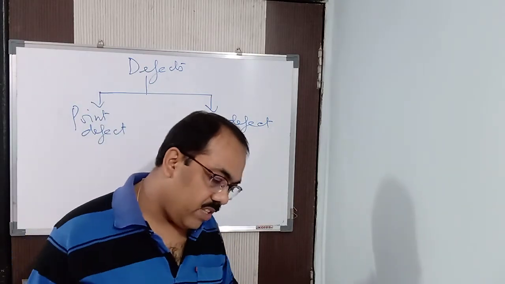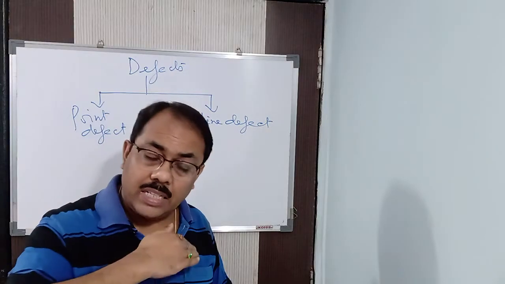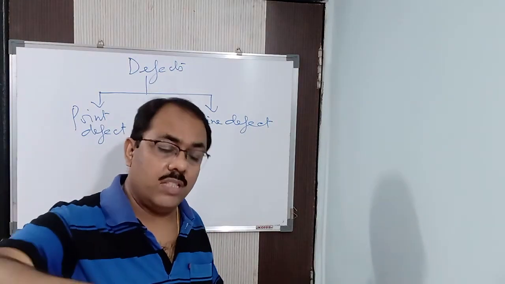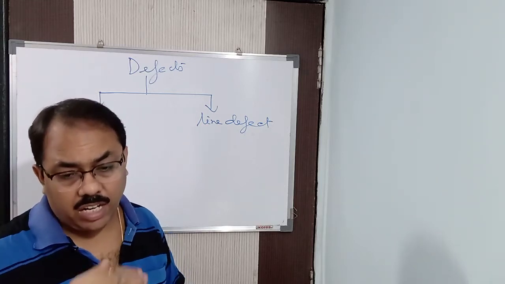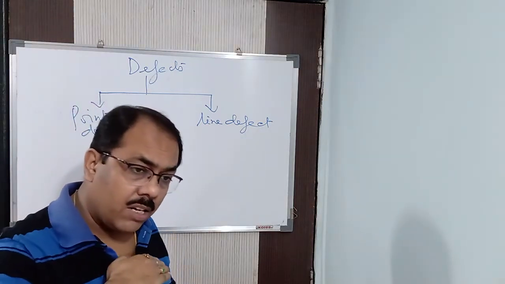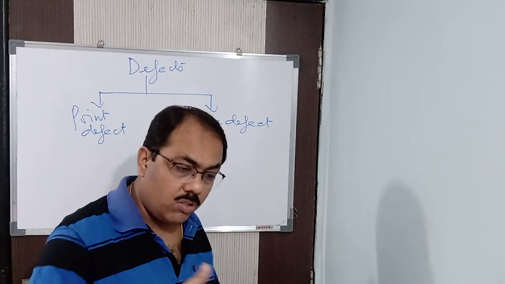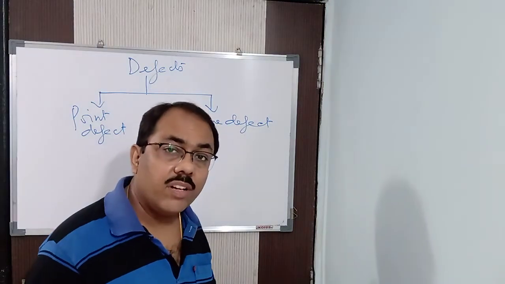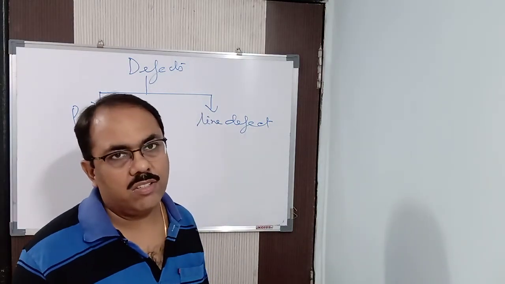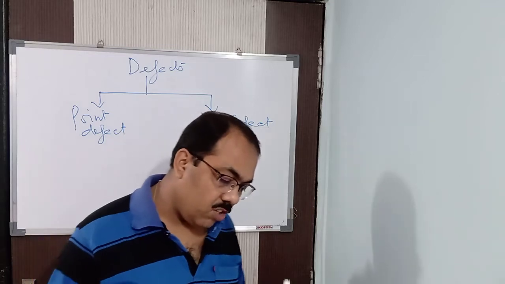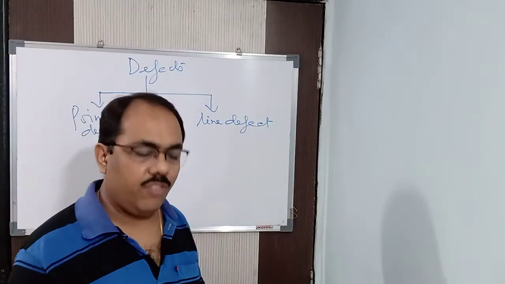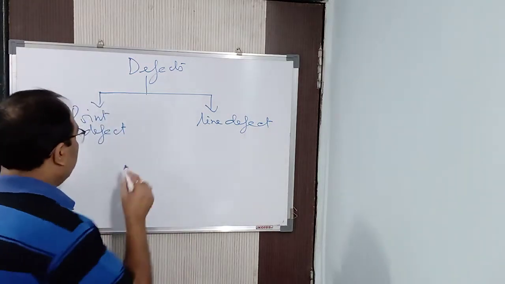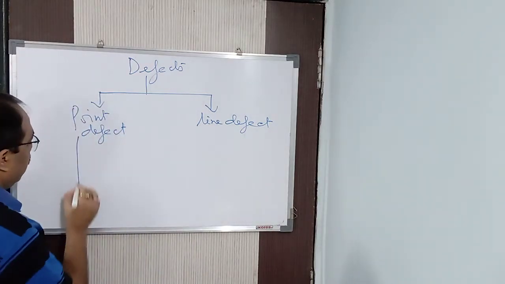But if these deviations or irregularities exist in the entire row of lattice points, throughout the lattice points, then that defect is called a line defect. Now we do not know much about the line defect, but we know much about the point defect. So our studies will be concerned with the point defect only.